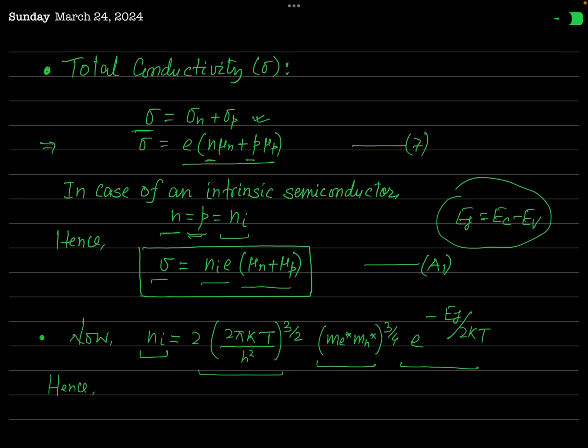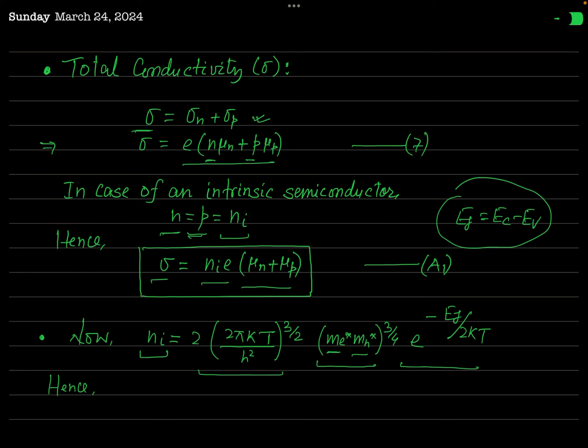What the different symbols represent in this expression, you know everything because you have studied this relation previously. Here K is a universal constant which is called Boltzmann constant. T is the absolute temperature. H is Planck's constant, which is also a universal constant. Me star is the effective mass of electron, and Mh star is the effective mass of holes inside this crystal. Eg is band gap. So this is the expression for Ni.